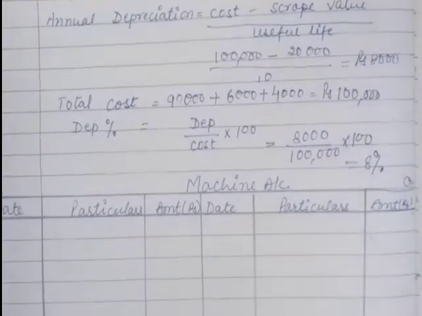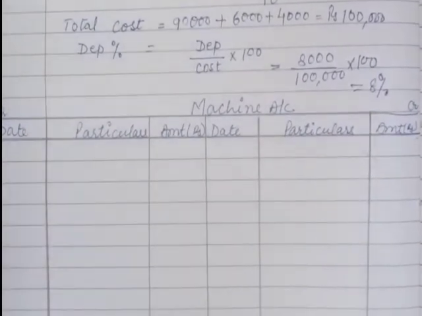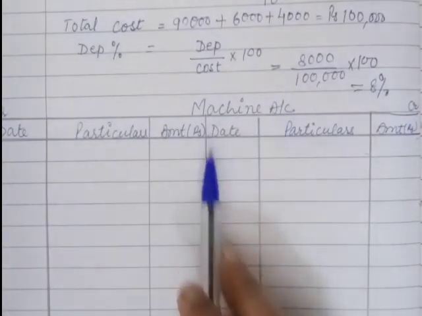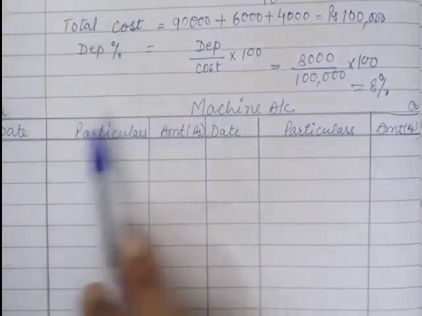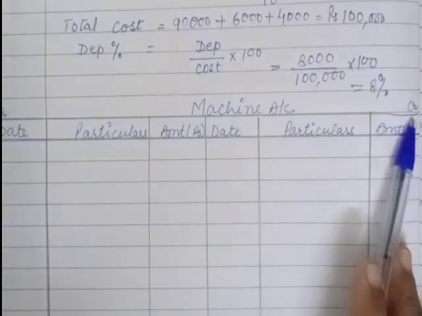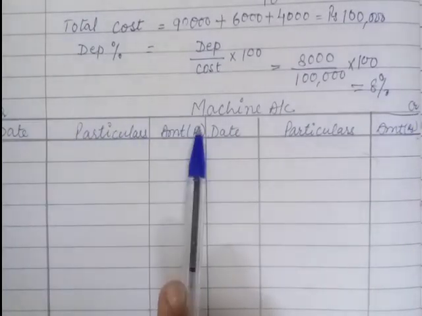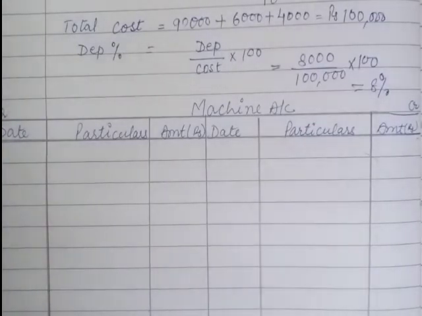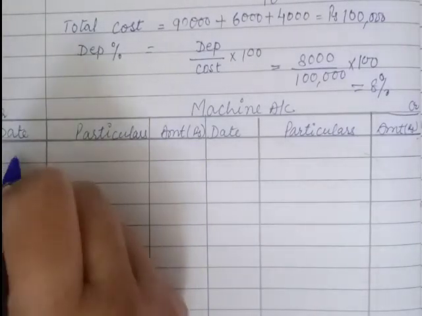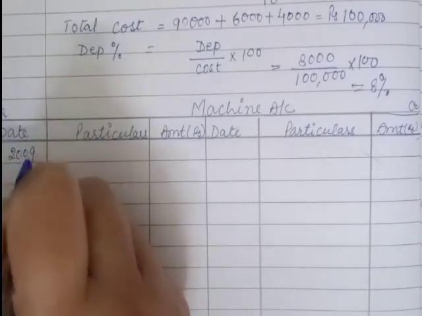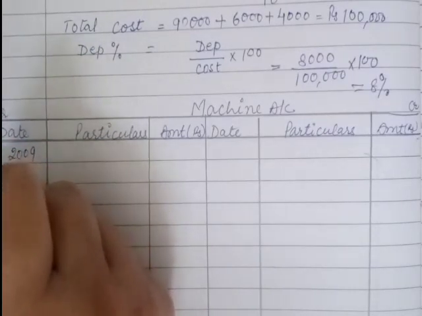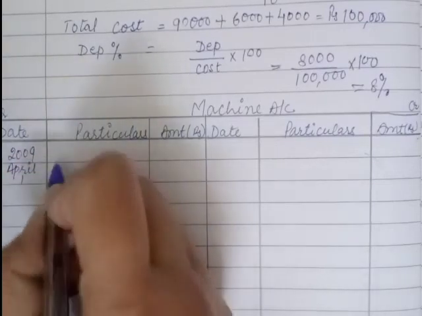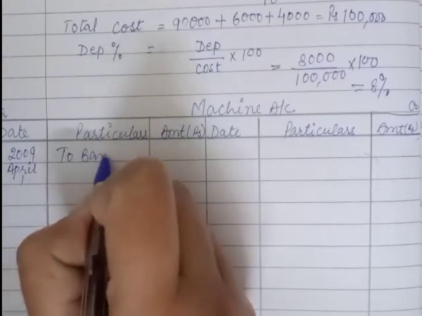Now how to prepare the machine account? First of all, again an account is there. This is a T-shaped account, so on its debit side you will make 3 columns and on the credit side 3 columns: date, particulars, amount, date, particulars and amount. When we are purchasing any asset, the journal entry is machine account debit to bank account. It has been purchased in 2009. So write the date 2009 April 1 on the debit side and write to bank account.